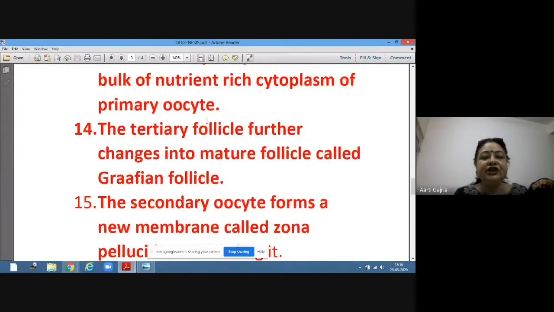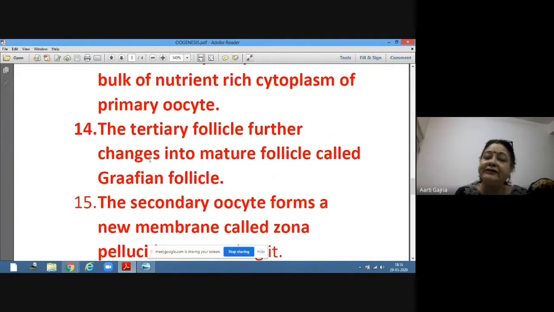Now the tertiary follicle further changes into a mature follicle, which is called the Graafian follicle. So primary to secondary, secondary to tertiary, and tertiary to Graafian follicle.